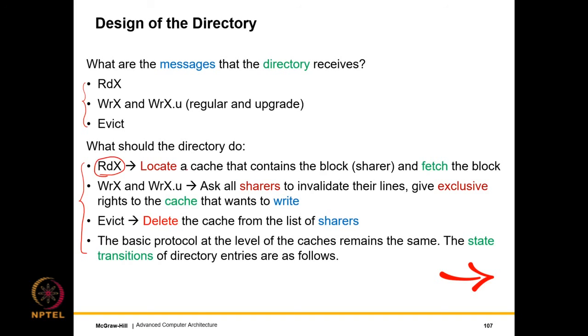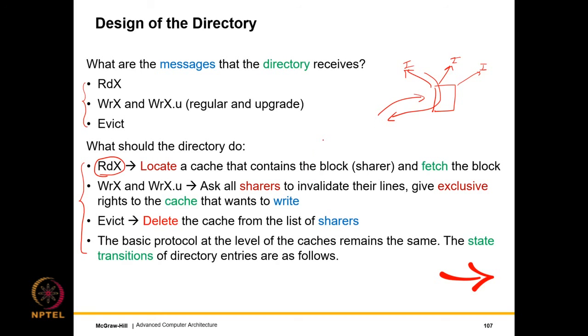When it receives a read miss message, it locates a sister cache that contains the block, that is a sharer, and it fetches the block from it, or it asks that cache to transfer. On a write miss message, it asks all sharers to invalidate their lines, and then you need to give exclusive rights to the cache that wants to write. So let's say I want to write, I send the directory a write miss message, it sends a message to all the sharers to invalidate their copies, and it also requests a copy from one of the sharers, and this copy is transferred to the requesting cache.